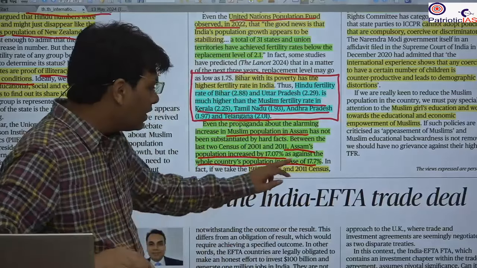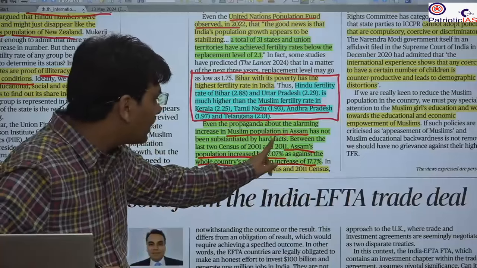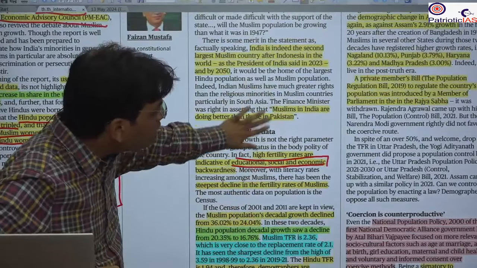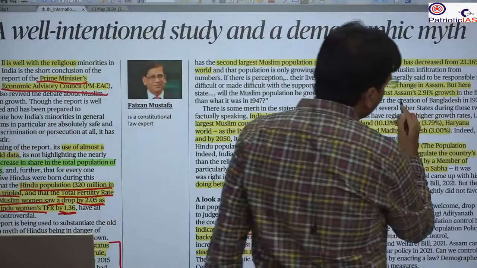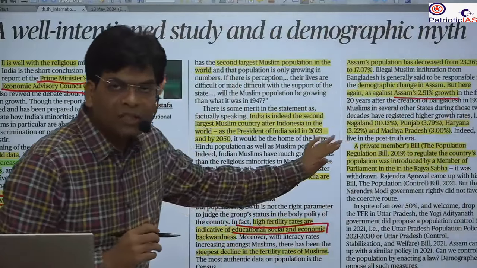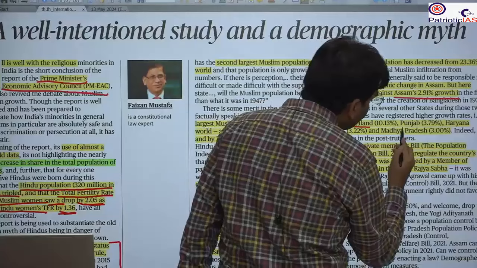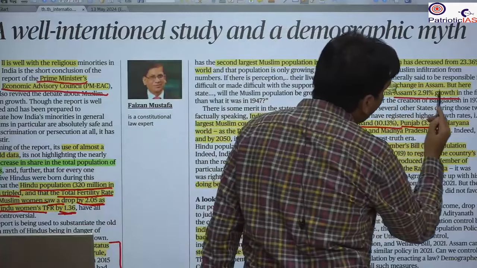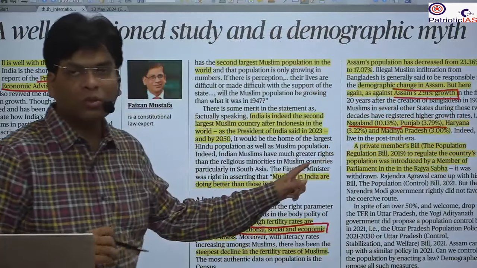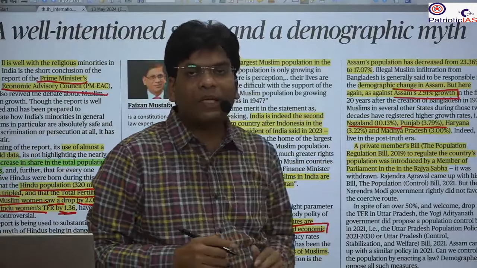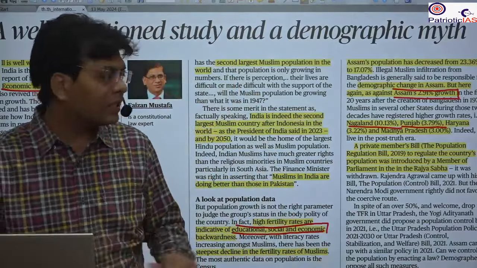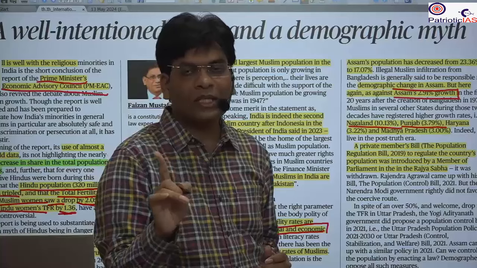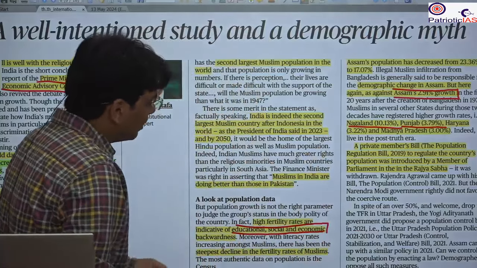The national growth rate was 17.7%, but in Assam it was 17.07%. You will see that even the growth rate of the Muslim population in Assam was much lower than in many other states. For example, in Nagaland it was 10%, in Punjab 3.79%, but in Assam it was 2.91%. So the writer wants to show that despite the hype and debate that the Muslim population in Assam is increasing, the data shows the growth rate is not as high as was claimed.